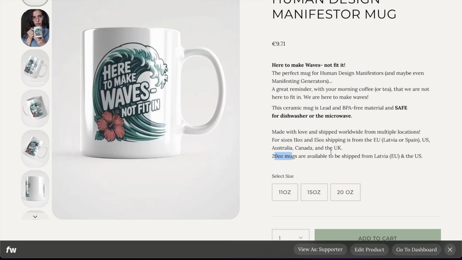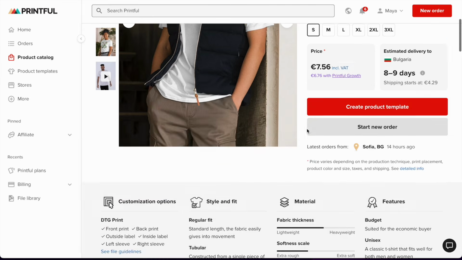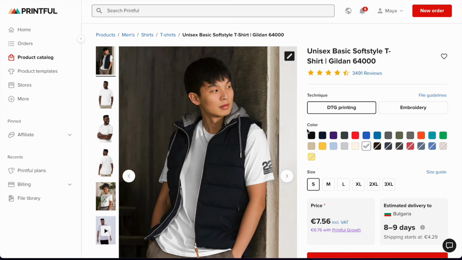And that is because I don't want people to just see that it's available from Canada. They're going to order the 20 ounce mug and then it's going to come from the US. And then they'll be like, oh, I have to pay taxes for that. So I'm always putting down this information here first. And the exact information is from the Printful catalog. And I do have to say this, you don't need to have any shop integrated with Printful, and the products that you're going to be designing on Printful are not going to be imported or exported into your Fourthwall store.